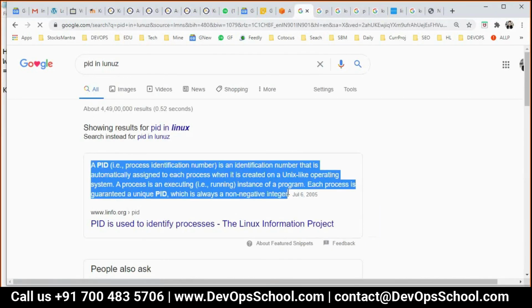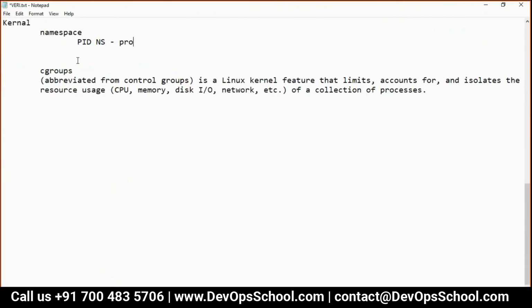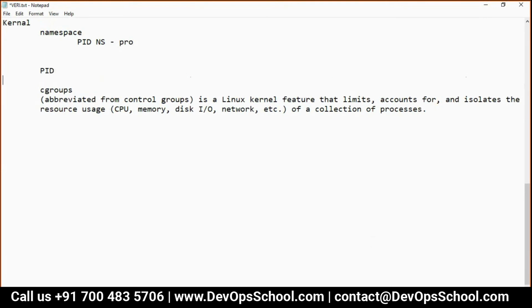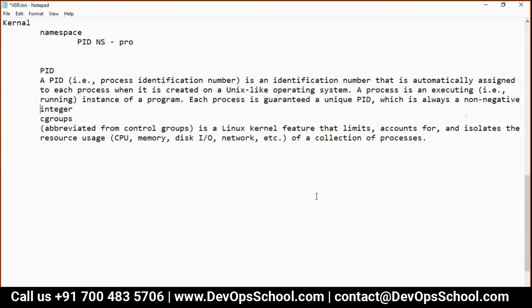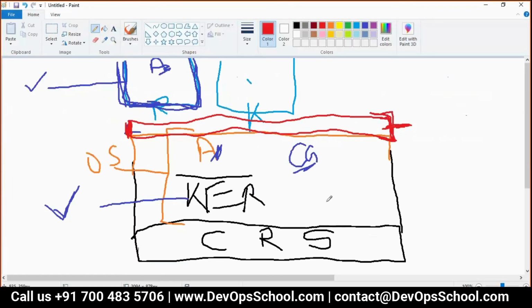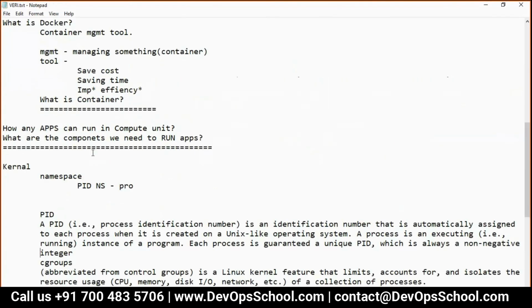This is the PID. Now we got to know, if I look at my image very carefully, this PID comes from the PID namespace.